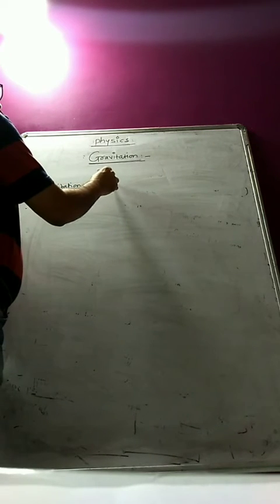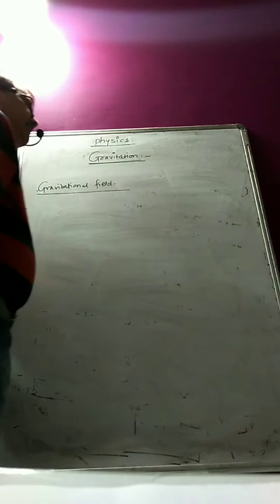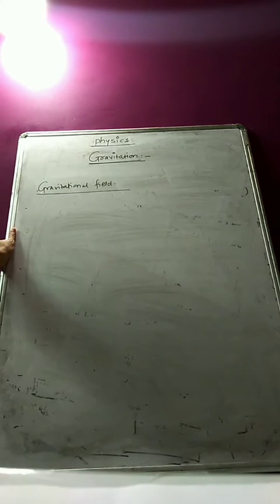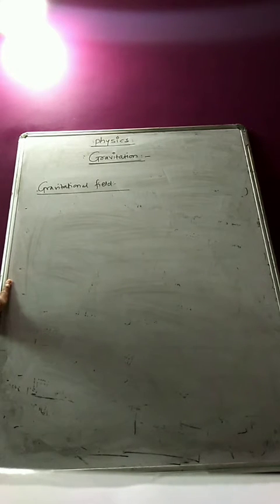gravitational field? Okay, the gravitational field means the space or region surrounded by any body around which any other body is going to get attracted due to the gravitational force exerted by that particular body on the another body. So that region or that space is called as the field. Or we can also say that the imaginary region or space around the body in which the gravitational force of attraction can be experienced by that other bodies is called as the gravitational field of that body.